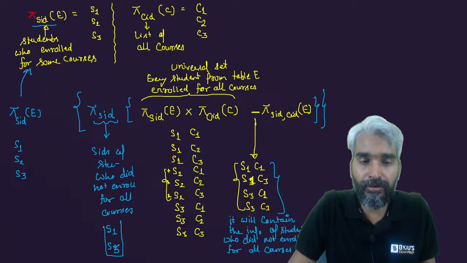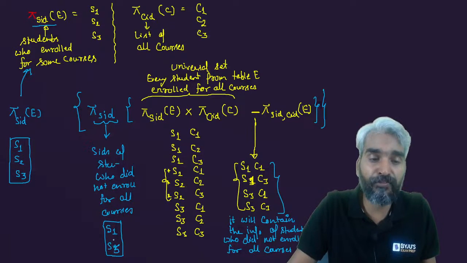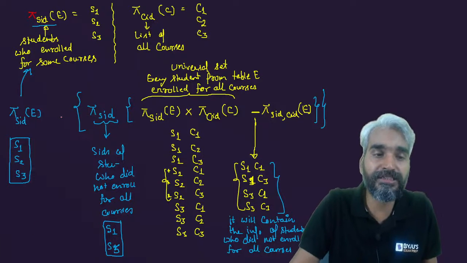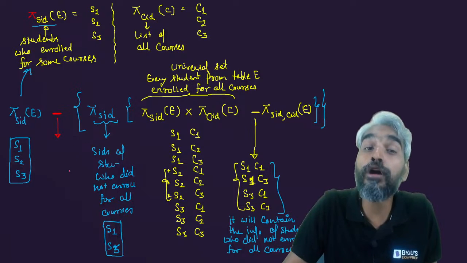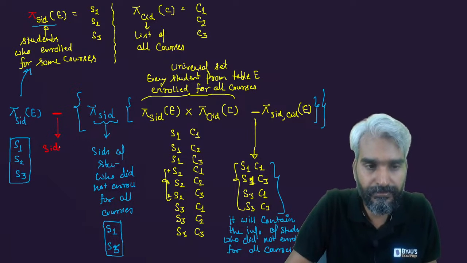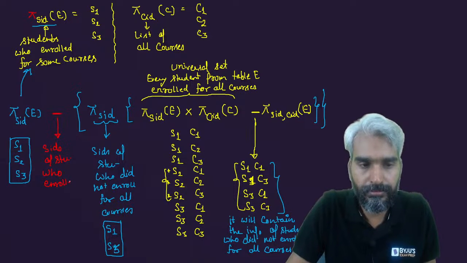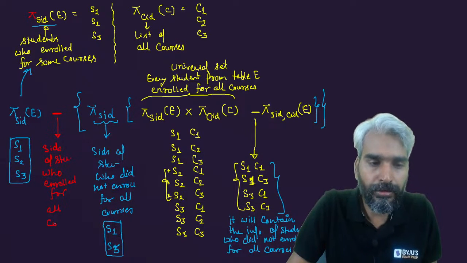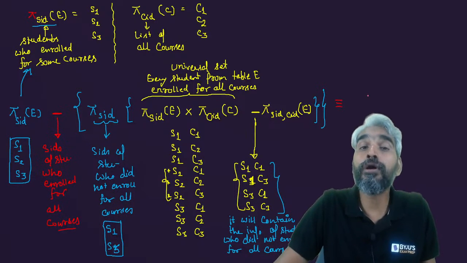Right? Now what will happen? From all the SIDs of the students who enrolled for some courses, if you subtract the SIDs of the students who did not enroll for all courses, then this subtraction will give you the SIDs of the students who enrolled for all courses. So this is how your division is